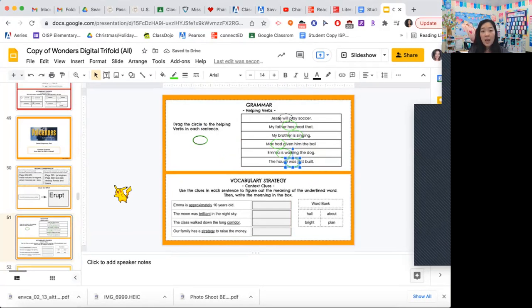And then the last one, and then we're going to move on to our assessments. Use the clues in each sentence to figure out the meaning of the underlined word. Then write the meaning in the box. So, Emma is approximately 10 years old. What does approximately mean?